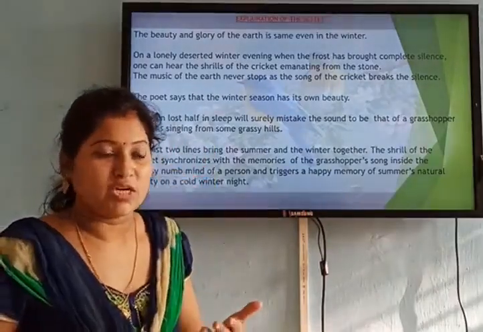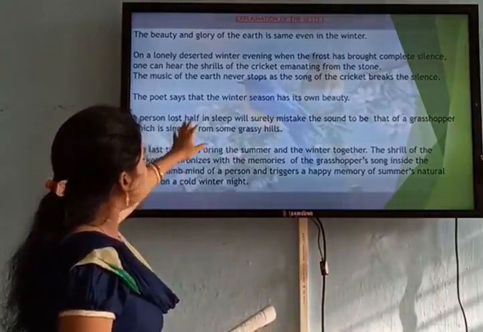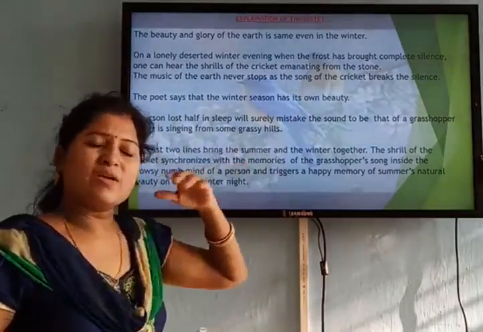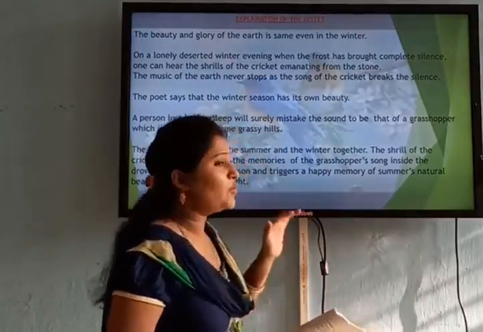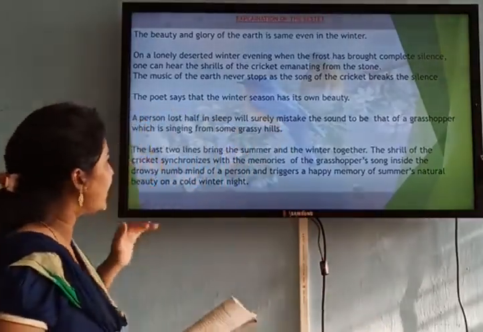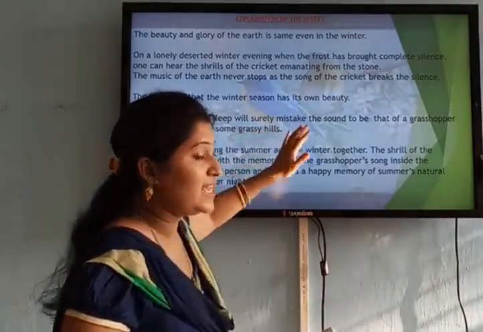Then he is again giving us an image of a person who is lost half in sleep, and because he is feeling half asleep, he mistakes the sound of that cricket for the sound of the grasshopper, which is singing from some grassy hills.